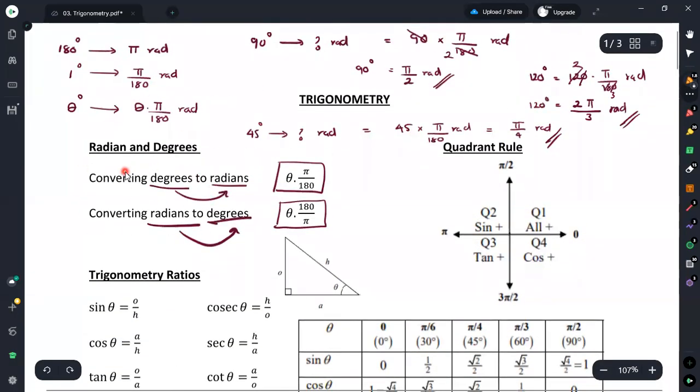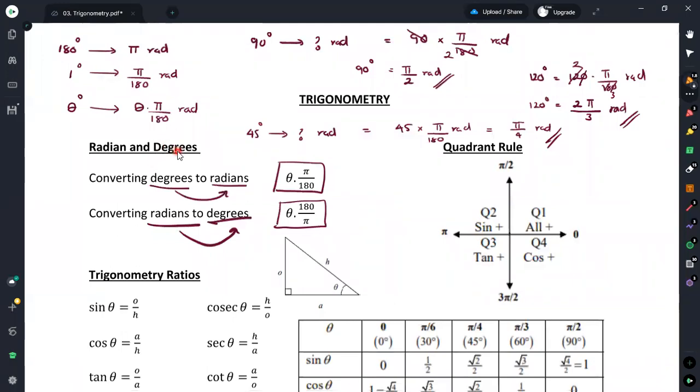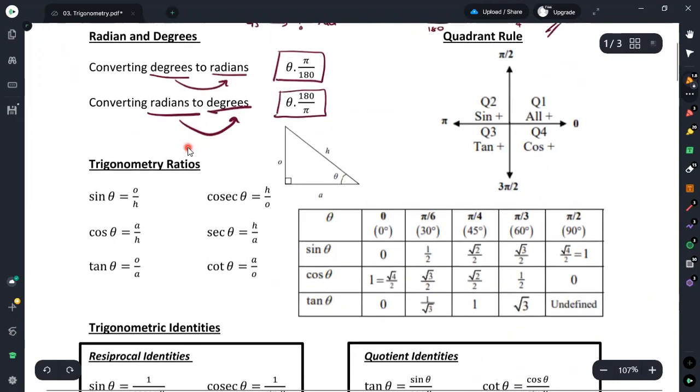Okay, now this is how we are measuring the angles, and we are forming this conversion from radian to degrees and degrees to radian, vice versa. Therefore, now we will have an idea regarding the trigonometric ratios. We are defining the trigonometric ratios based on the right angle triangle.